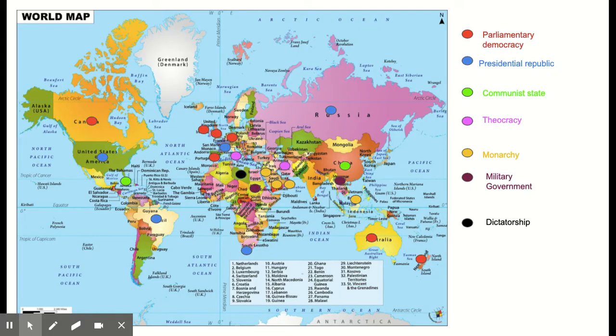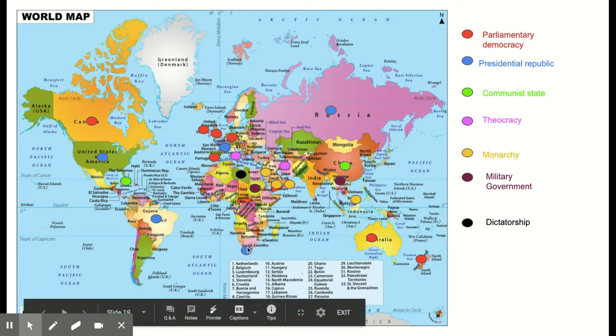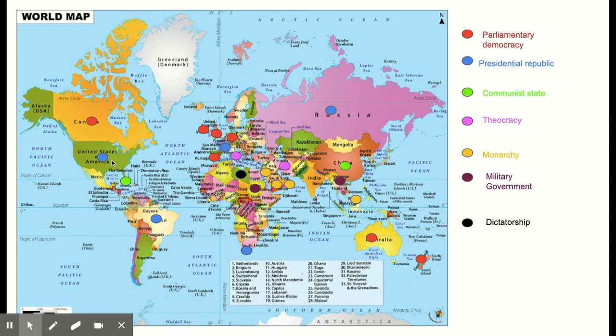The next type of government is the presidential republic. The citizens directly elect a national leader called a president. Examples of countries that have this kind of democracy are Brazil, France, Russia, South Africa, and the United States. And on the map, I've made the presidential republic blue, and you can see where the different presidential republics are in the world.